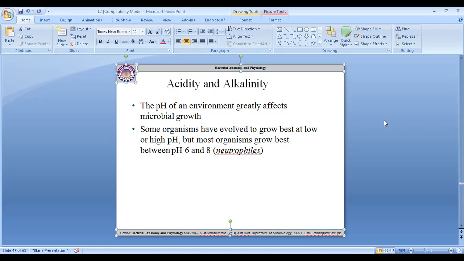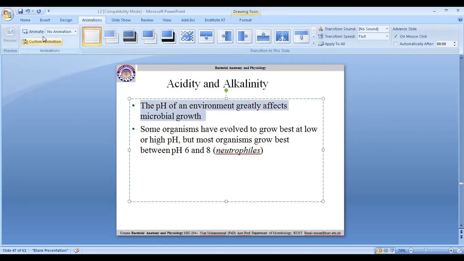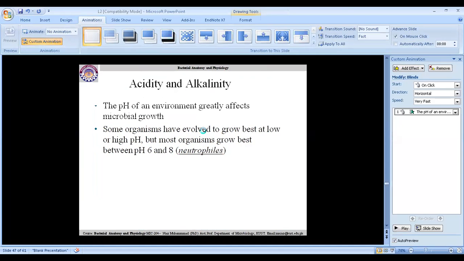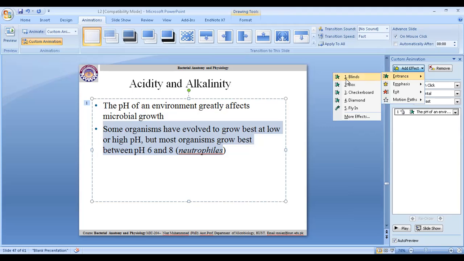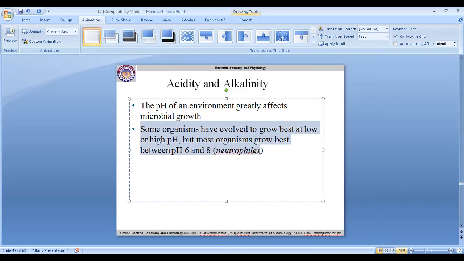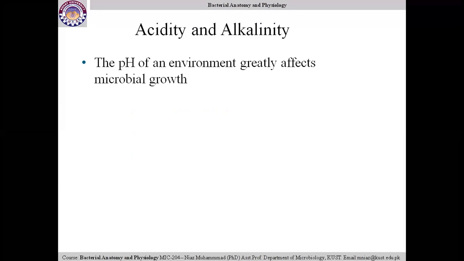We should be clear that some organisms have evolved to grow best at low or high pH.